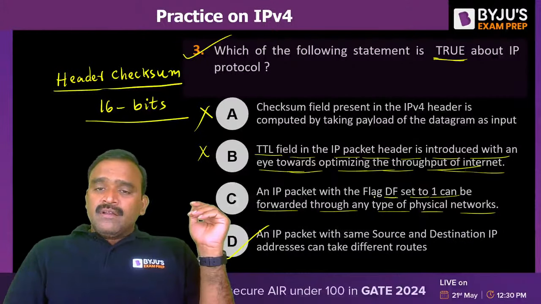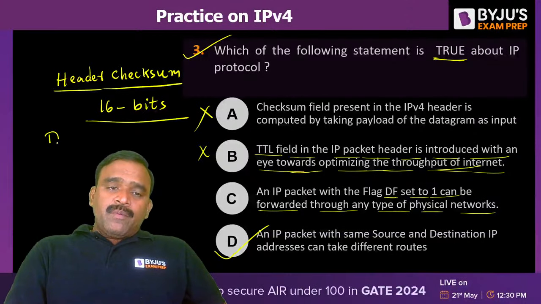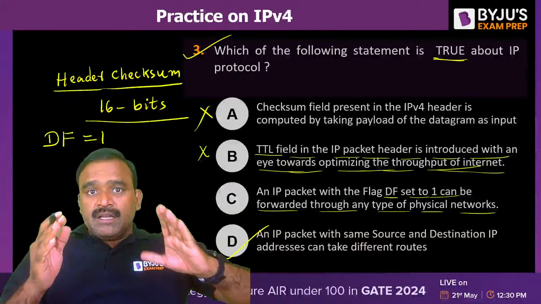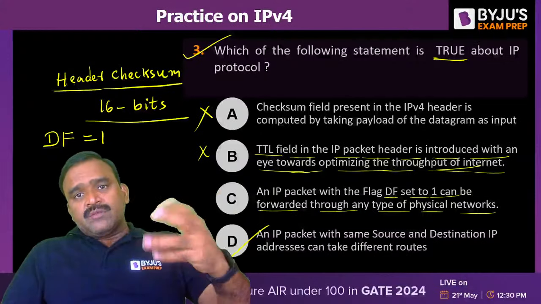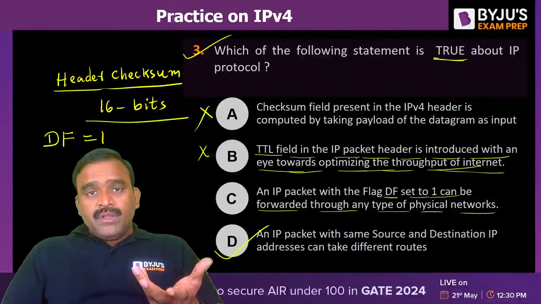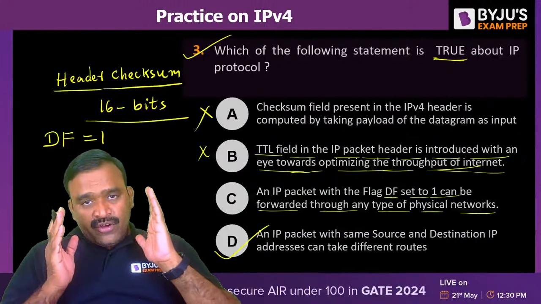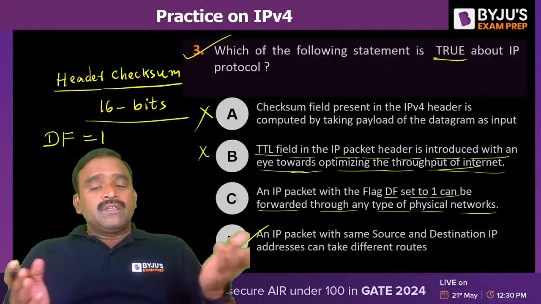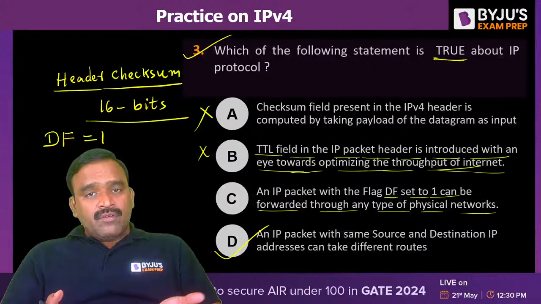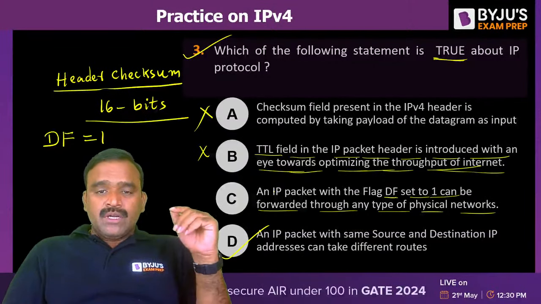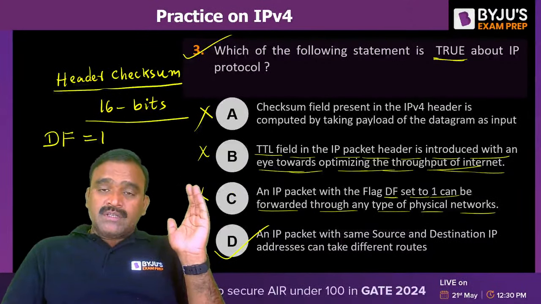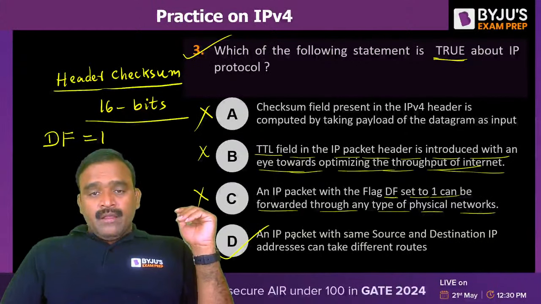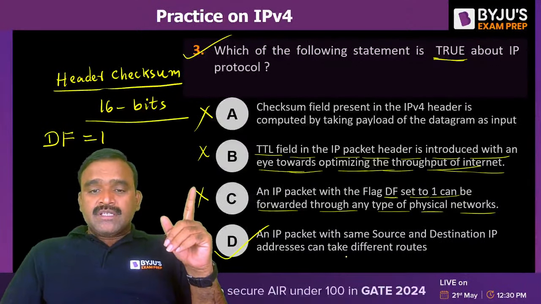And an IP packet with the flag DF. DF means don't fragment. If a packet has DF value 1, we are not supposed to divide the datagram into fragments. But how will that datagram go through multiple networks, because different networks may have different MTUs? If the MTU is less, we can't forward a bigger size; we forward only by fragmenting it. So if DF is 1 and we can't forward, it can sometimes be discarded. So an IP packet with the flag DF 1 being forwarded through any type of physical network is not possible, because some physical networks may have a smaller MTU. An IP packet with the same source and the same destination address can take different routes.